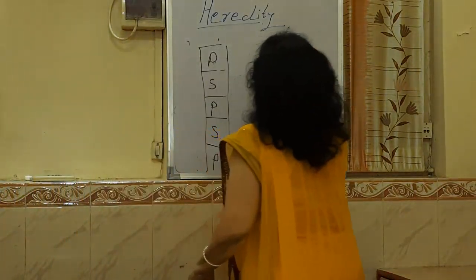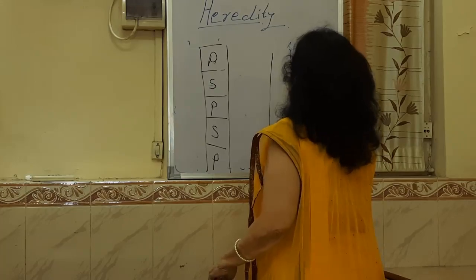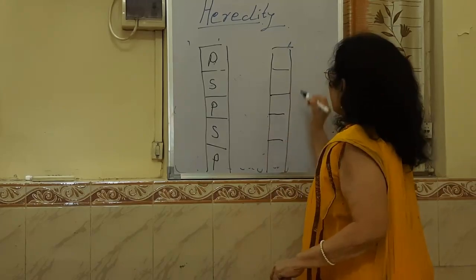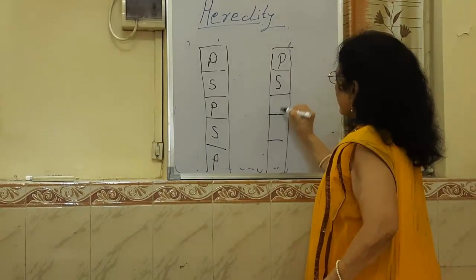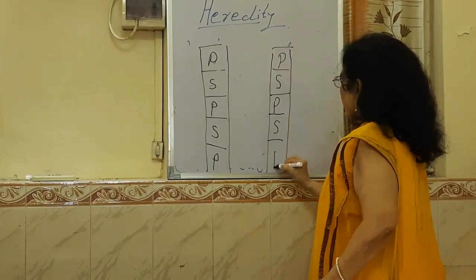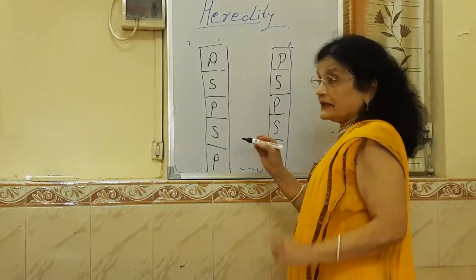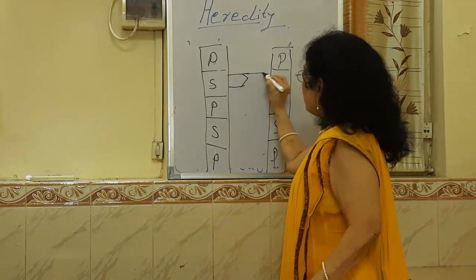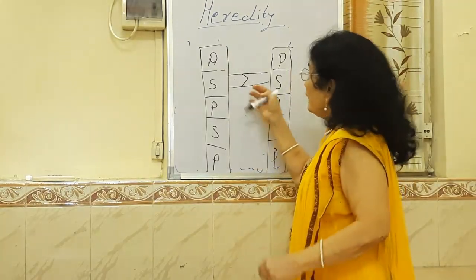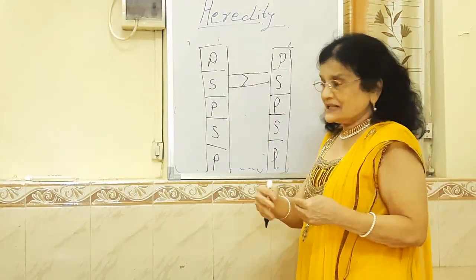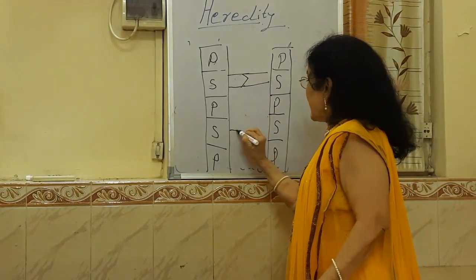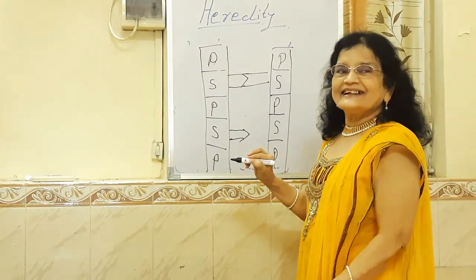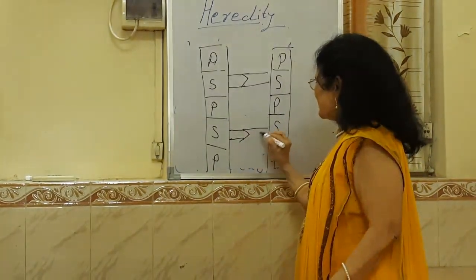So this is one strand. A similar strand is present in front of it. And attached to sugar, we are going to find two alphabets which are actually the nitrogen bases forming pairs and thus forming the rungs or the steps of the ladder.